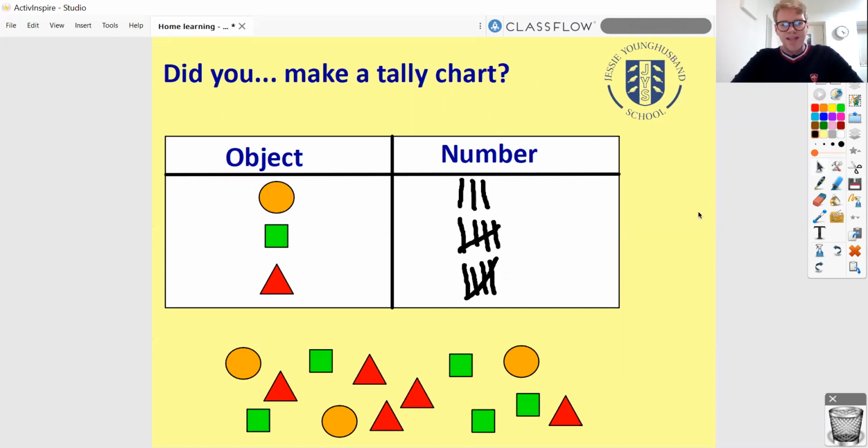You might have made a tally chart. Now, this is something we're going to be revising today really briefly, because I know that you'll have done that in Year 2, but this is one way we could have presented the information. That's an example of some statistics that we could have used.